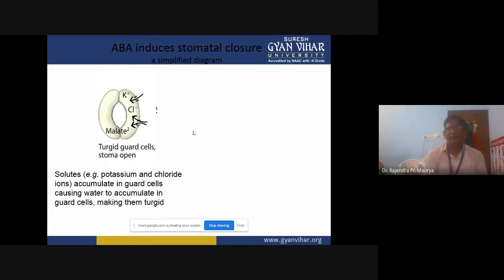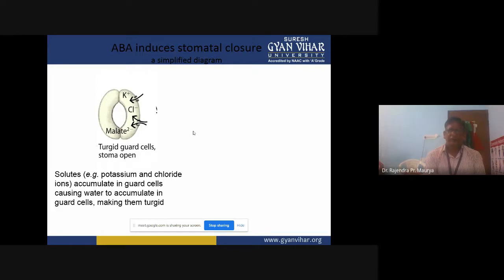Then abscisic acid induces stomatal closure. A simplified diagram you can see here. In the stomata, on both sides you can see the guard cells, which are very important for the closing and opening of the stomata.